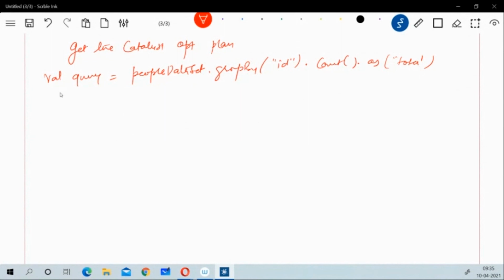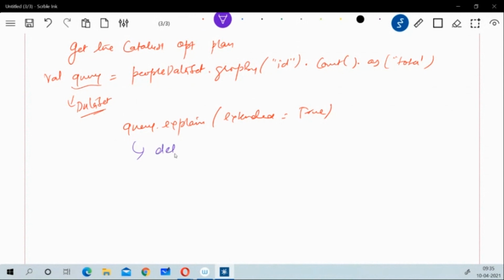Now we have the dataset as a query. Now I can write query.explain. This is a function which will tell you the actual plans. Here we are using extended equal to true, which means it will give you all the detailed information. So this explain will give you the detailed plan, and you can obtain this plan from this function called explain.